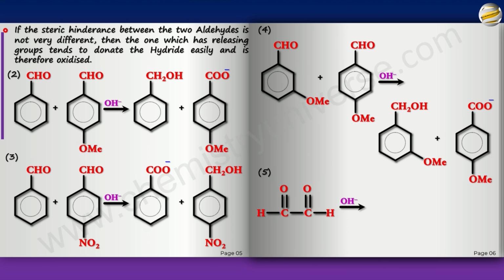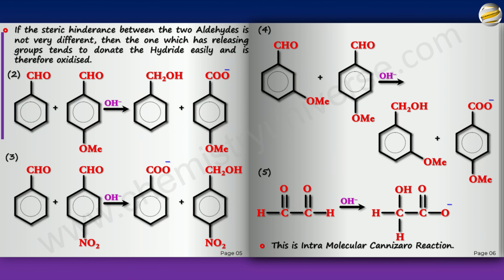Now remember, this itself has two aldehydes in it. So pause the video now. And this is called glyoxal. All right, here's the answer. One of the aldehydes gets oxidized, the other gets reduced. It doesn't matter which one, they're the same type. So one gets oxidized, the other gets reduced. If you're not able to make this product, go back to the mechanism, see every step, and then you will be able to do this. And this is, of course, intramolecular Cannizzaro reaction. So take one more example.